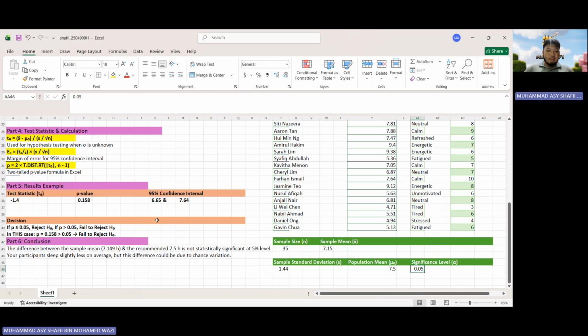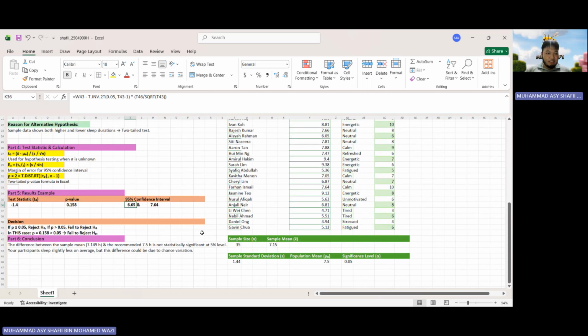Next, I constructed a 95% confidence interval by adding and subtracting the margin of error from the sample mean. I've gotten the values of 6.65 hours and 7.64 hours. This means that we can be 95% confident that the true average sleep time of adolescents falls between 6.65 hours and 7.64 hours. Since 7.5 hours is within this range, it further supports my claim.